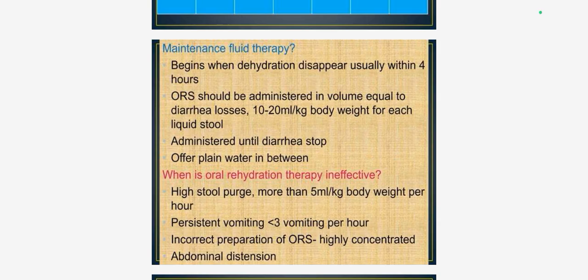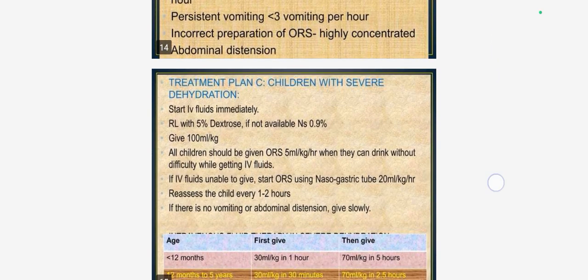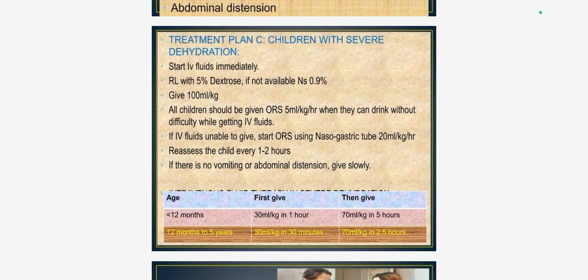When is oral rehydration therapy ineffective? When stool purge is high, more than 5 ml per kg body weight per hour. The treatment plan for children with severe dehydration is to start IV fluid immediately: RL with 5% dextrose, or NS, should be started. Give 100 ml per kg, and all children should be given ORS, and reassess the children